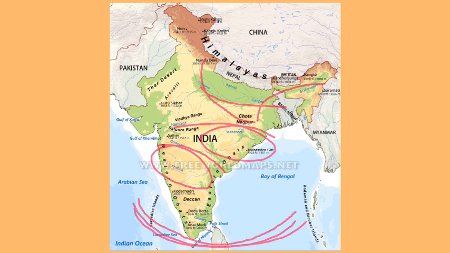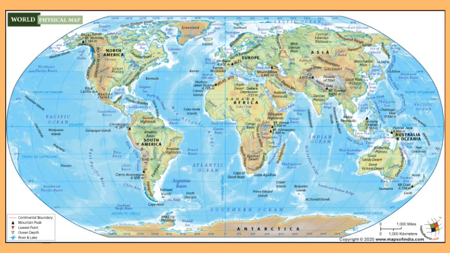And in another map we can see other oceans. This is a physical or relief map. So I hope that you are understanding.